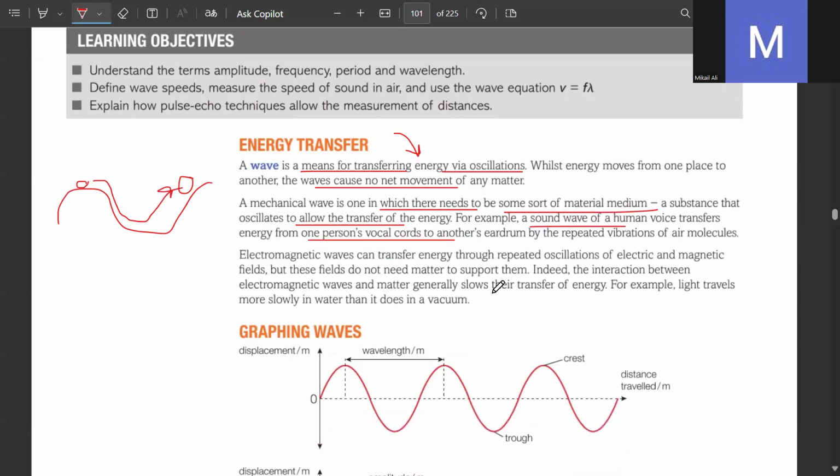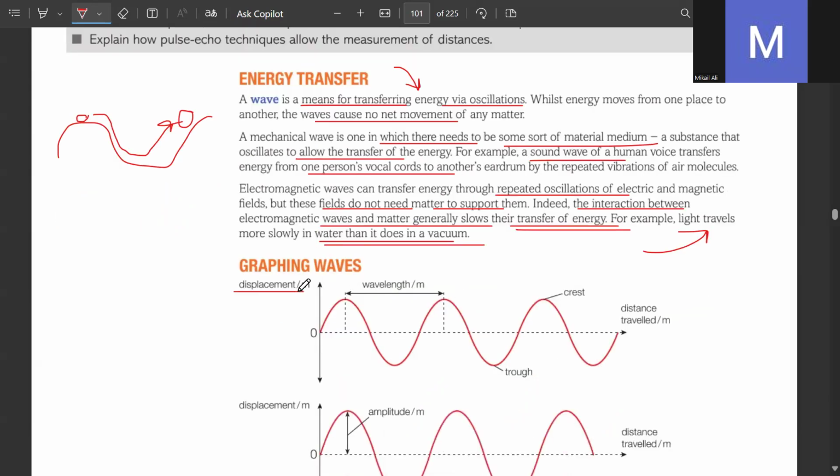Electromagnetic waves can transfer energy through repeated oscillations of electric and magnetic fields, but these fields do not need matter to support them. Indeed, the interaction between electromagnetic waves and matter generally slows their transfer of energy. For example, light travels more slowly in water than it does in vacuum.